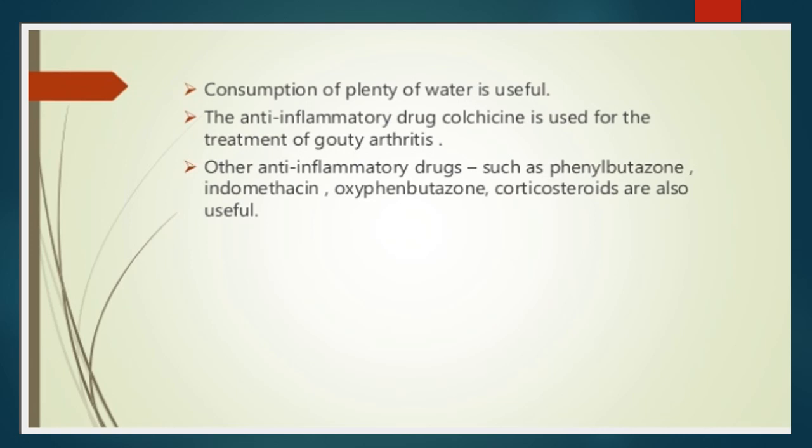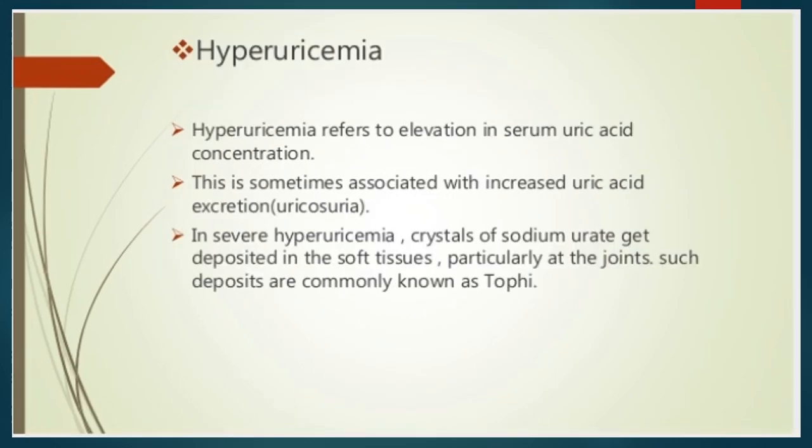The anti-inflammatory drug colchicine is used for the treatment of gouty arthritis, and some other anti-inflammatory drugs like phenylbutazone, indomethacin, oxyphenbutazone, corticosteroids are also useful for the treatment of gout. Next, disorder hyperuricemia. It refers to elevation in serum uric acid concentration. This is sometimes associated with increased uric acid excretion, and this abnormal condition is also known as uricosuria.